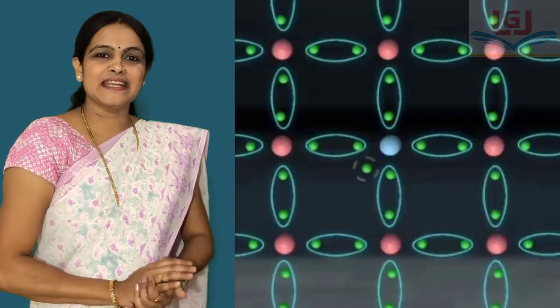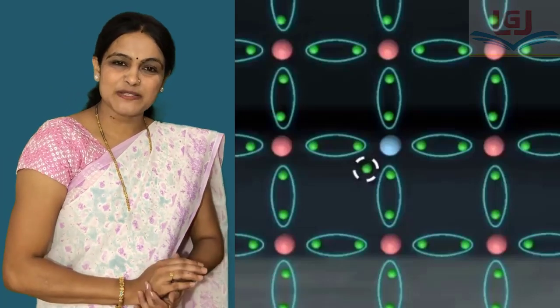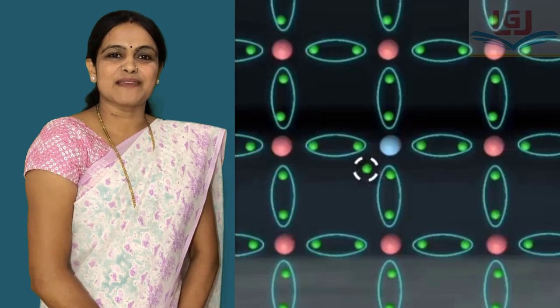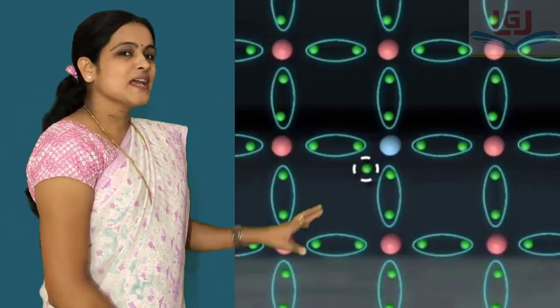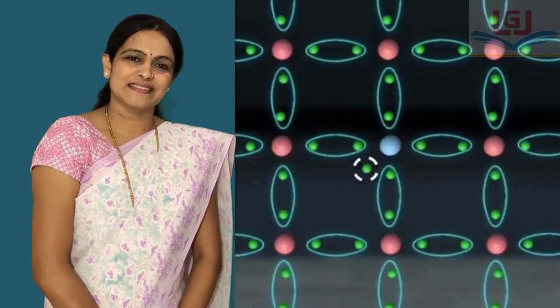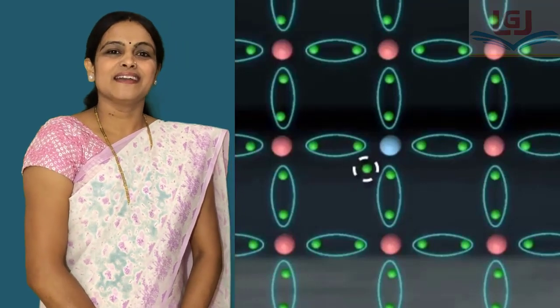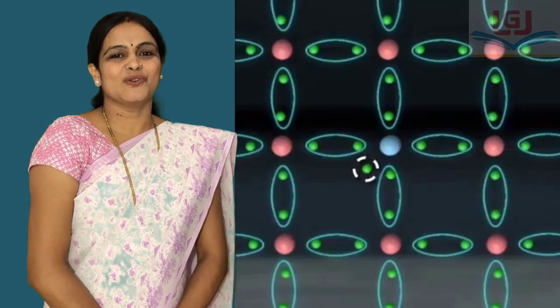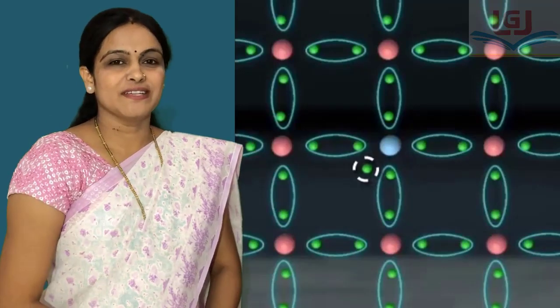So we can say that when pentavalent, that means group 15 impurities are added to intrinsic semiconductors, then they give N type of extrinsic semiconductor and they conduct electricity due to delocalized electrons. Now we discuss about electron deficient impurity.